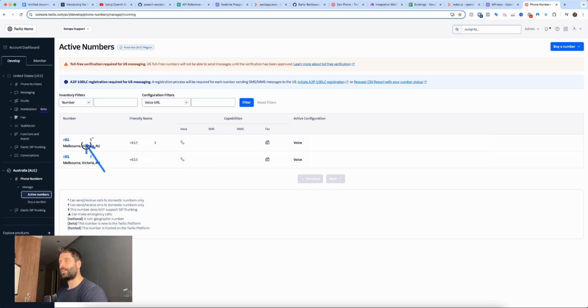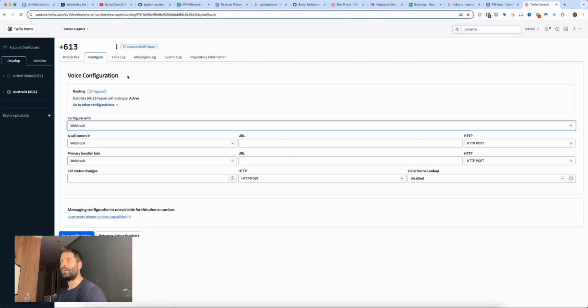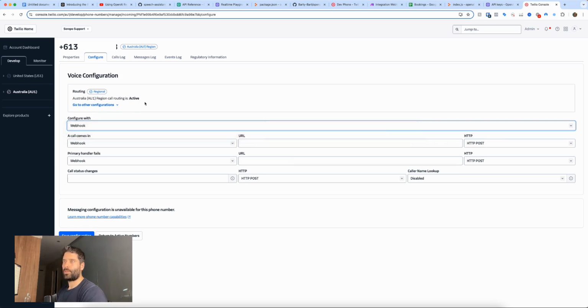So then all we need to do is click into one of these numbers. I'm going to click on this top one, and then you see a page like this, and then click into configuration. So again, this is my AU number. I think the US number had different options here. The names were slightly different, but they do the exact same thing. Just make sure you choose the one that has webhook, and I've got webhook over here.